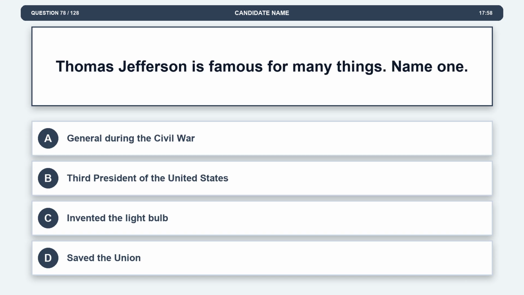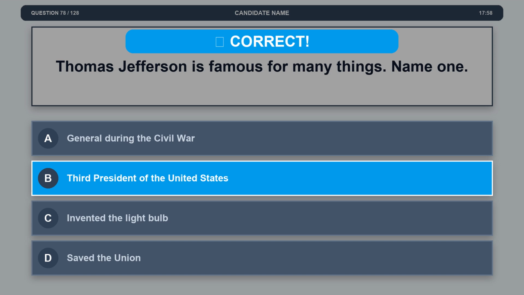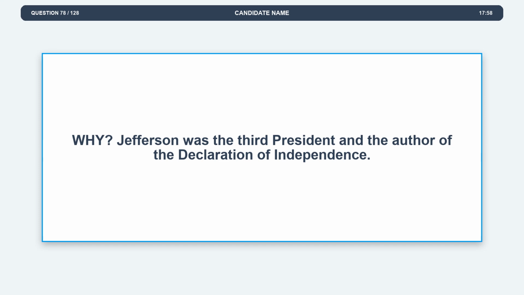Question 78. Thomas Jefferson is famous for many things. Name one. Option A, general during the Civil War. Option B, third president of the United States. Option C, invented the light bulb. Option D, saved the Union. The correct answer is option B, third president of the United States. Explanation: Jefferson was the third president and the author of the Declaration of Independence.